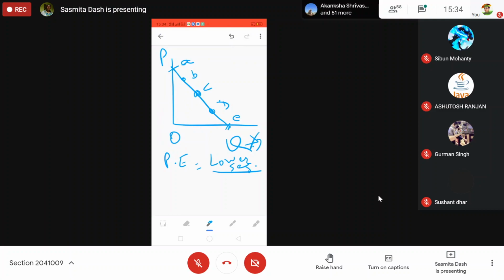Lower segment of the line divided by the upper segment. So at E, the upper segment is the whole amount, but the lower segment is 0. That is EA, the whole upper segment, and the lower segment is 0.